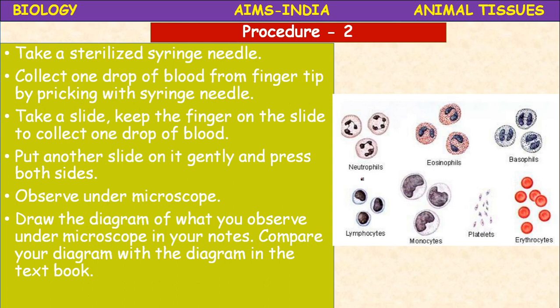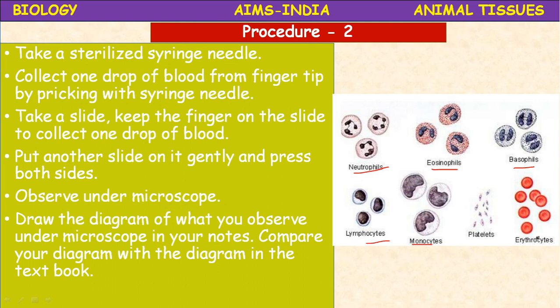So after observing this slide, ask your teacher, or your teacher will show you the permanent slides which are already there in the school laboratory. So you can also compare that slide. Okay, you will find different types of cells like this. These are WBC cells: neutrophils, eosinophils, basophils, lymphocytes and monocytes. Actually we can't see these cells directly without staining.